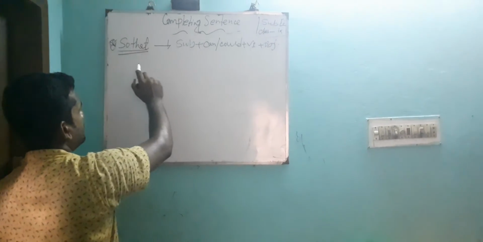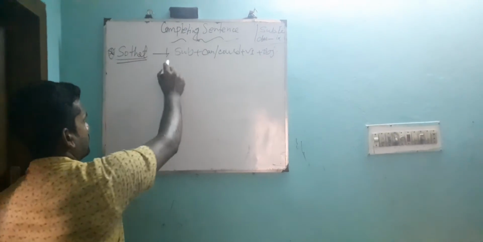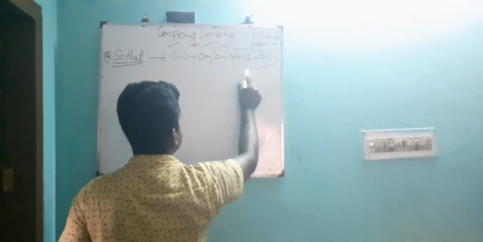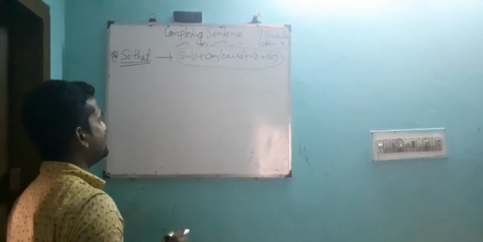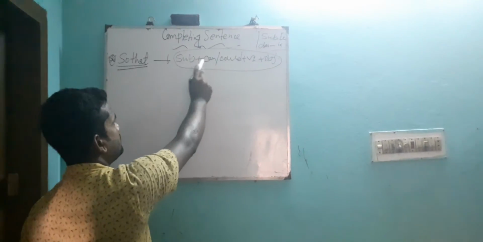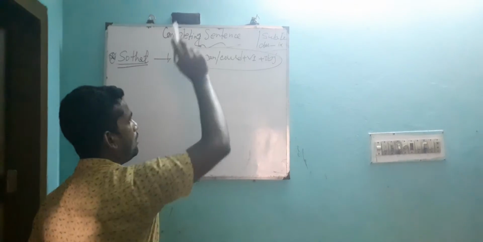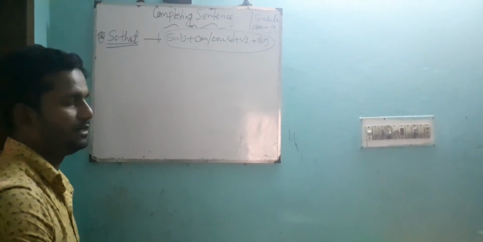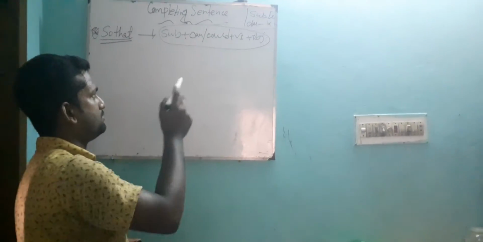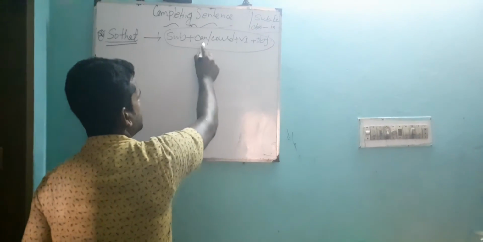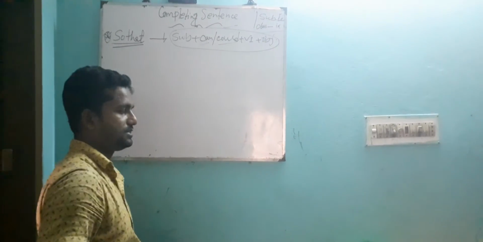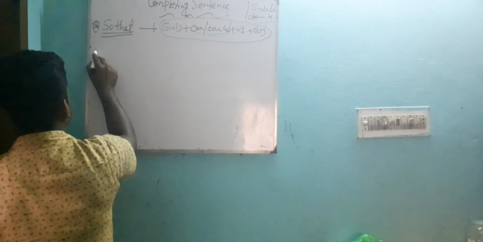If any sentence contains so that, then we should follow this structure for completing it. What is the structure here? Subject plus can or could plus B1. B1 we know is the present form of verb, and object. Can is for present tense and could is for past tense. Now write down example.